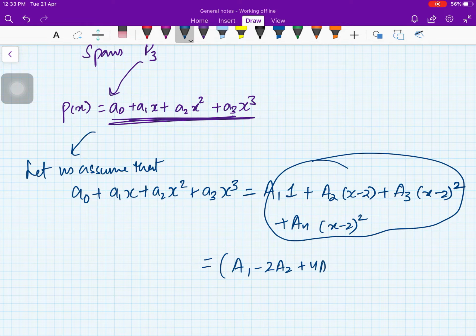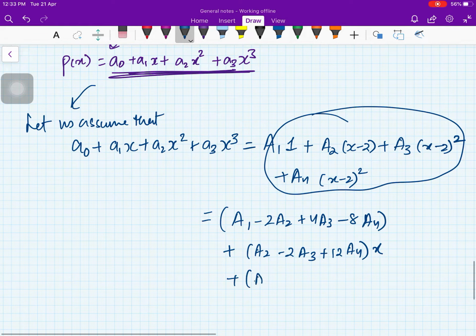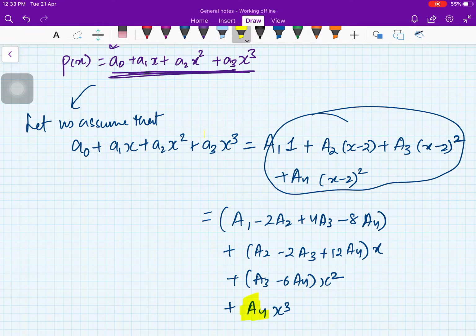You'll get a1 minus 2a2 plus 4a3 minus 8a4, plus you will have a2 minus 2a3 plus 12a4 into x. Then you have a3 minus 6a4 into x square, and then you have a4x cube. Now you just compare the coefficients, you will get a4 is equal to a3.